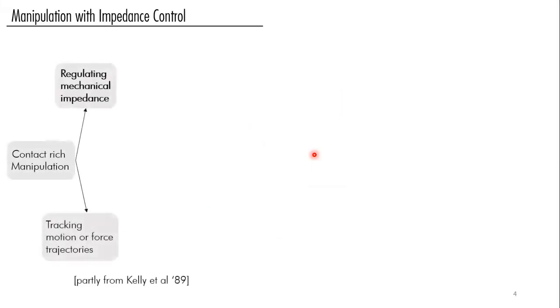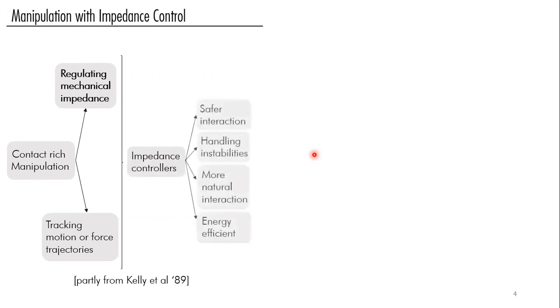So I said we have a contact manipulation problem, as it is rather established that regulating mechanical impedance has far more importance than tracking motion or force trajectories in such contact problems. And this is basically the main philosophy behind impedance controllers. They offer safer interactions with the environment. They handle instabilities better and more naturally, hence also the popularity for human-robot interaction. And recent approaches have also made them more energy efficient.